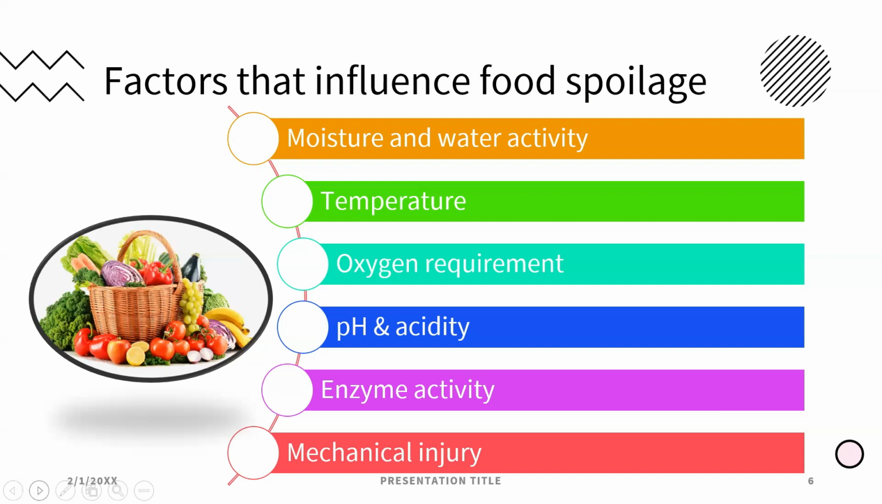Next is mechanical injury. Mechanical injury is nothing but when we harvest the fruits and carry them to other places, or when the fruit or the vegetable falls from the tree, it gets damaged, and while traveling, these vegetables or fruits in the truck will hit each other, resulting in injury. So once the fruit or vegetable is injured, what happens? Leakage will occur, and food spoilage will occur. So these are the factors that influence food spoilage.